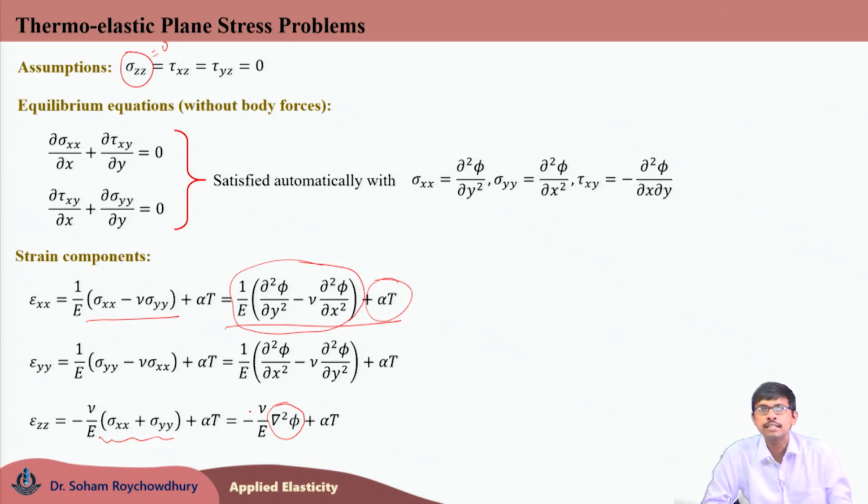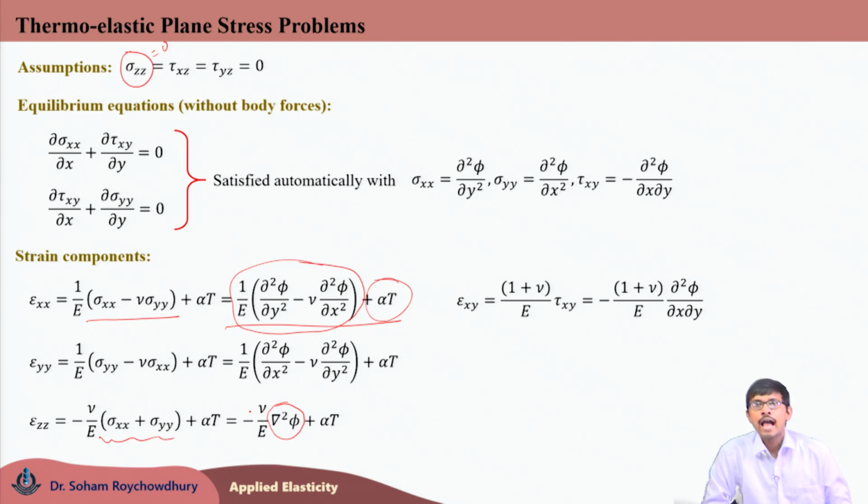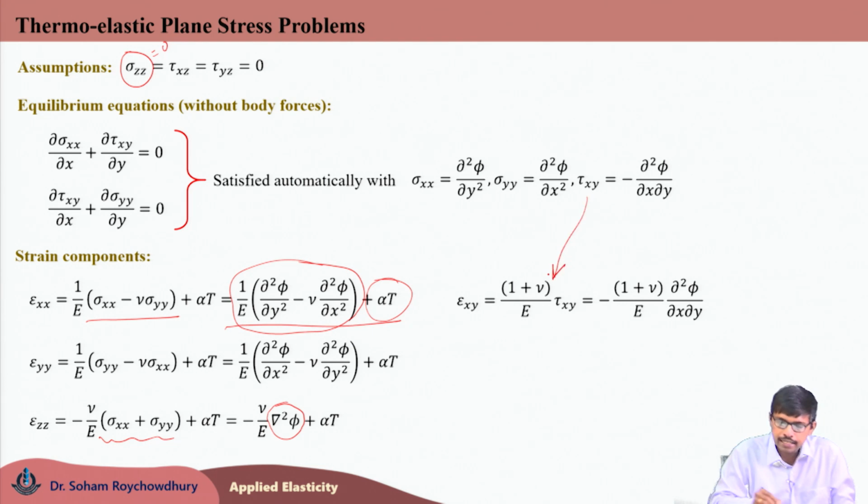So, these are the three normal strain components for a thermoelastic plane stress problem, and the only non-zero shear strain component epsilon xy can be written in terms of the corresponding shear stress component tau xy as 1 plus nu by E times tau xy, replacing tau xy as minus del 2 phi del x del y.